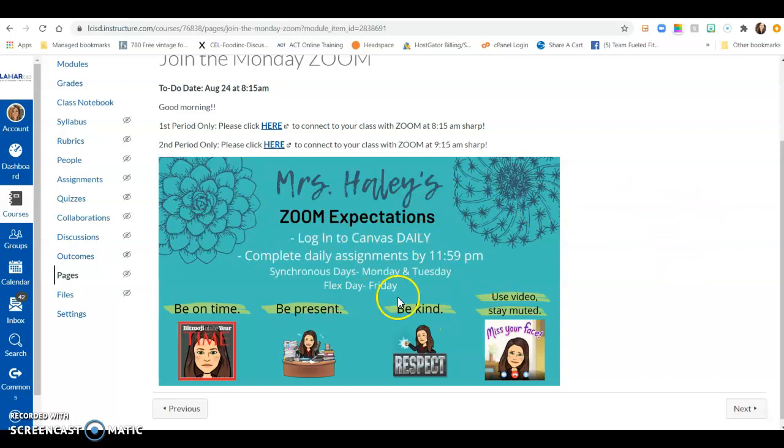Please be aware of my rules. Log into Canvas daily so that you are counted present. Complete your daily assignments by midnight so that you're counted present. Our Zoom days are Mondays and Tuesdays, and our flex day is Friday, but I will let you know ahead of time if we're going to Zoom on a Friday.